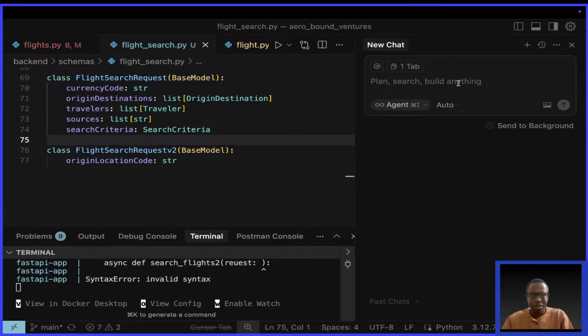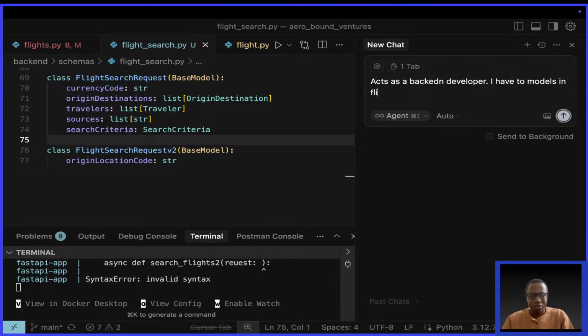For context, let me say, act as a senior backend developer. Rename, I have two models in flight.